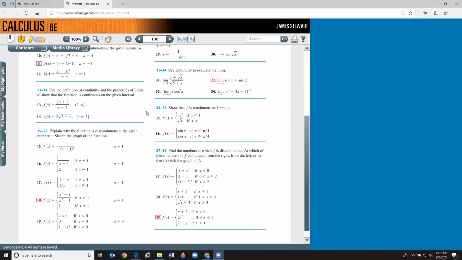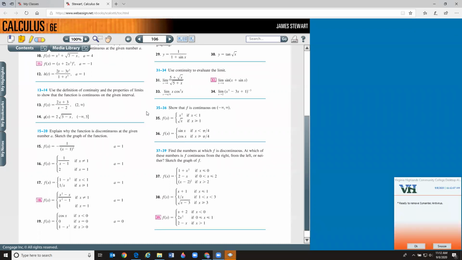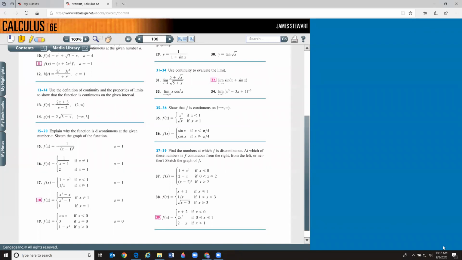All right, now if you skip on down to number 18, that one's a little bit more subtle. Let's take a look at number 18. If you had f of x equaling x squared minus x on top and x squared minus 1 on the bottom, and you want to know what's going on at 1. Well, they specifically tell you on number 18, don't plug in a 1, right? Because you will get 0 in the bottom of the fraction. So let's look on paper what happens at 1.